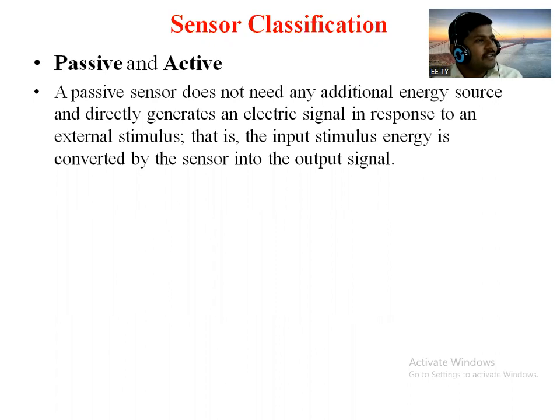So for that sensor to operate, there is no requirement of an extra or additional energy source, or we can call it an excitation circuit. You people understand excitation circuit very well. You know excitation, right? Have you studied induction motor, alternator? In that, the word excitation. What happens if the excitation of a generator fails?